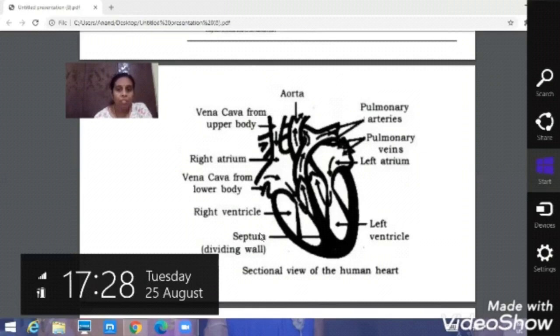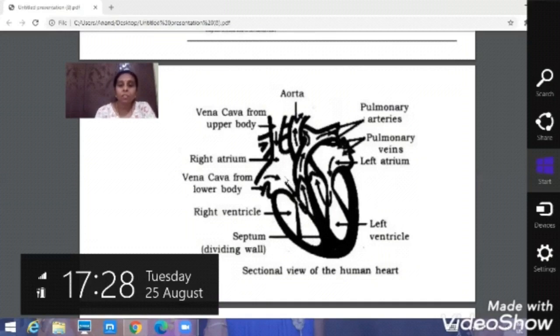Even though the heart is completely filled with blood, the muscles of the heart cannot use the oxygen and food present in the blood. So there are arteries called coronary arteries, and these coronary arteries will supply the oxygenated blood to the heart. So this is the structure of the heart. Remember, the heart is made up of 4 chambers. The upper chamber we call the atrium, and the lower chamber we call a ventricle.